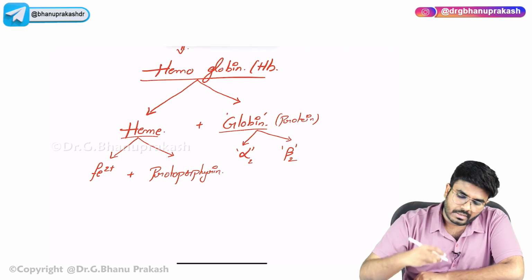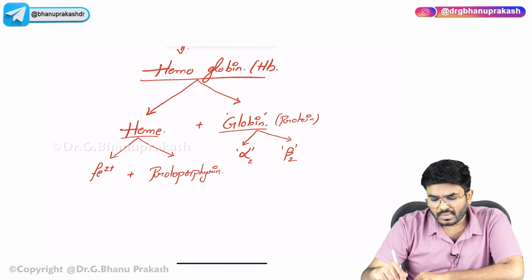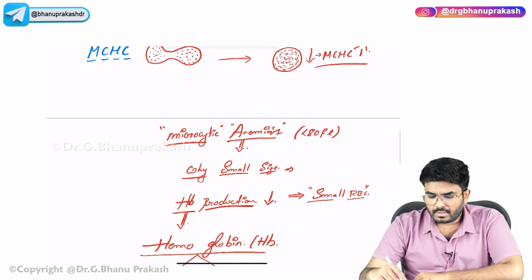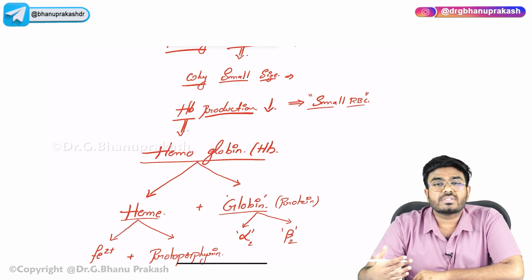Next, what I want you to know, sir, is what are the examples of microcytic anemias?